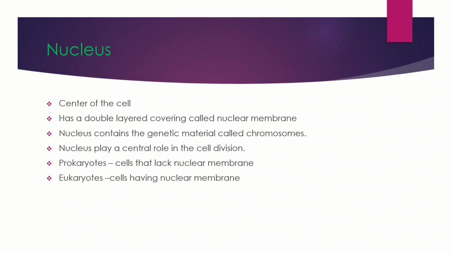Then prokaryotes and eukaryotes. In prokaryotes, the cell lacks a nuclear membrane. In prokaryotes, the cell will have genetic material, but it will not have a nuclear membrane. The genetic material will be suspended in the cytoplasm or inside the cell. And eukaryotes will have a clear nuclear membrane, a clear nucleus or clear genetic material. This is the main difference between prokaryotes and eukaryotes. Prokaryotes have a primitive nucleus, and eukaryotes have a developed nucleus or complete structure of a nucleus. This is all about nucleus.